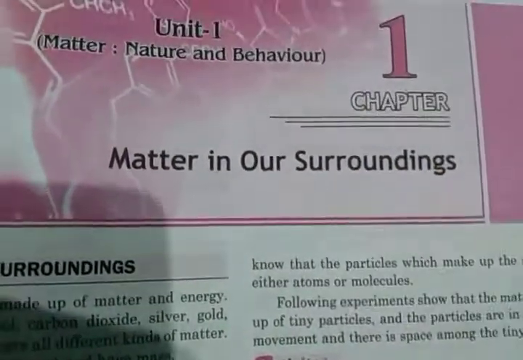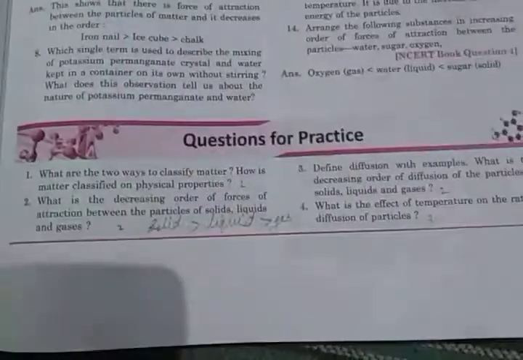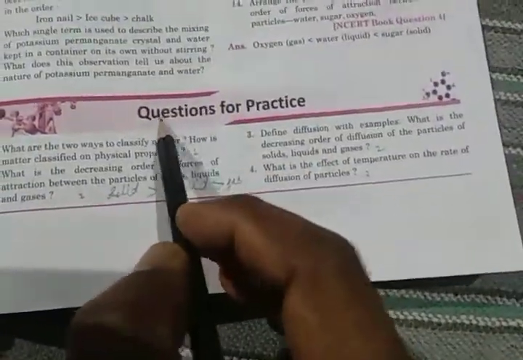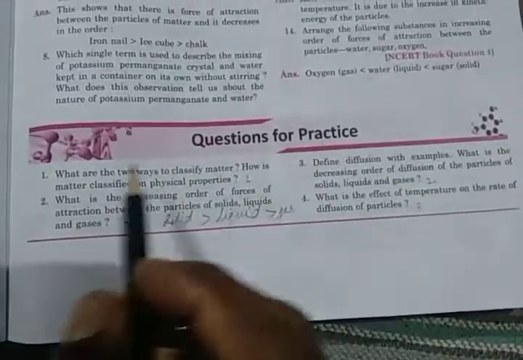So let us start with the QFP, question for practice, at page number 5 in your book. We will discuss these questions first of all. So let us discuss.